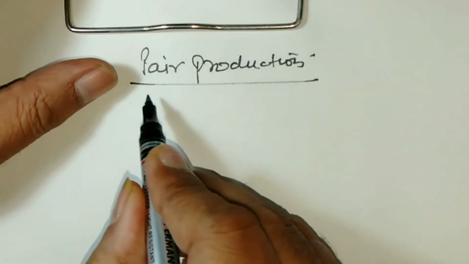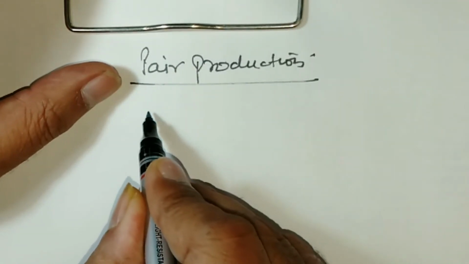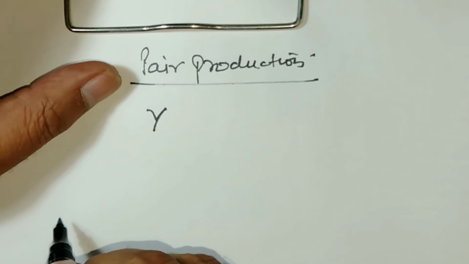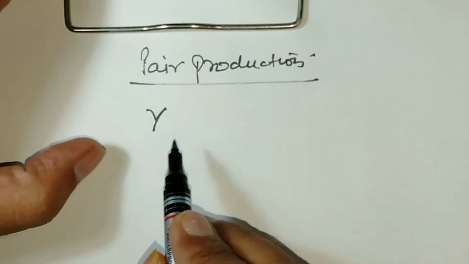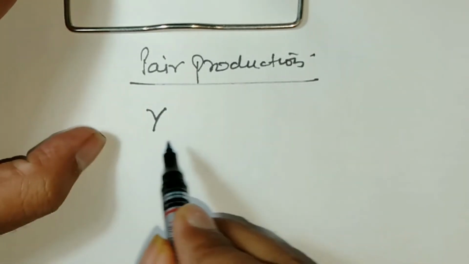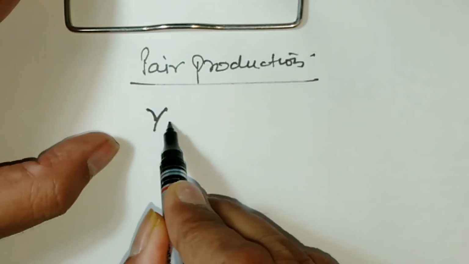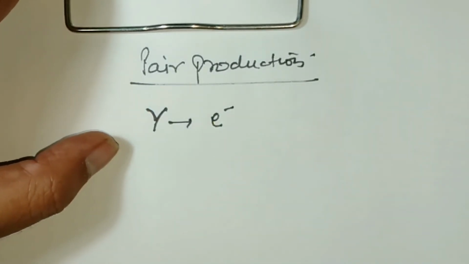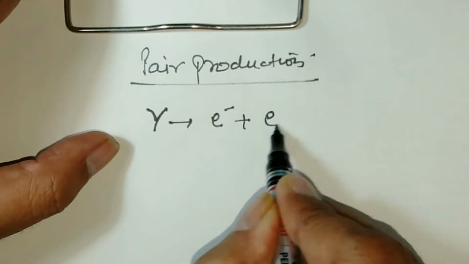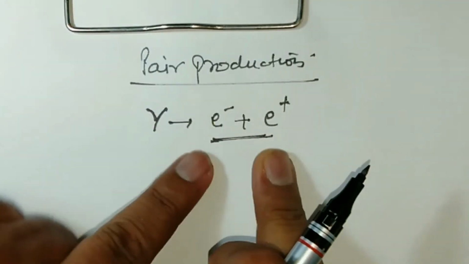I will tell you, but before that, what is pair production? Suppose there is a gamma ray. When a gamma ray transforms, after decay, the gamma converts into one electron and one positron. So this is a pair. This is pair production.